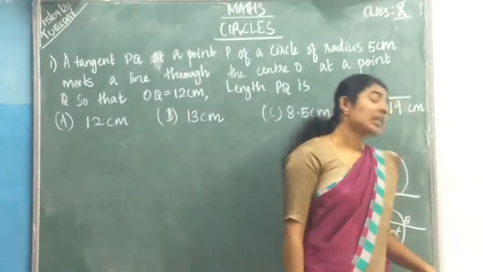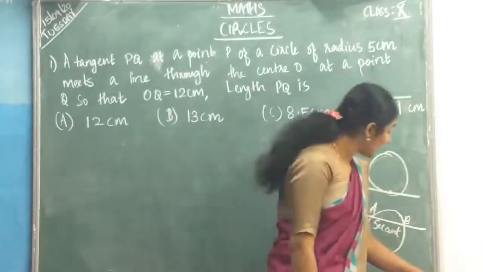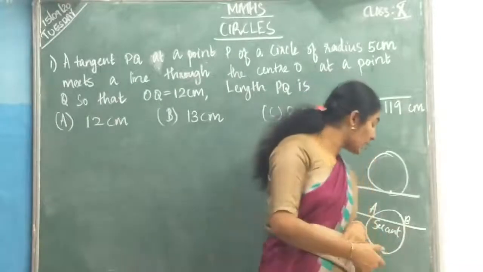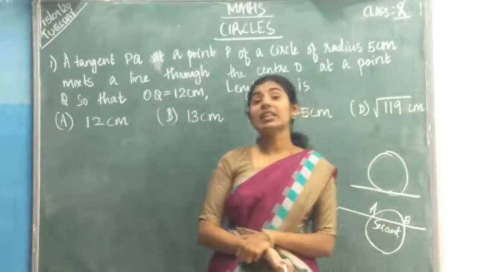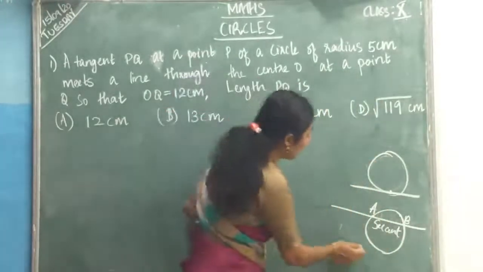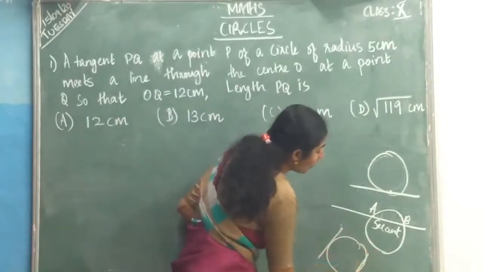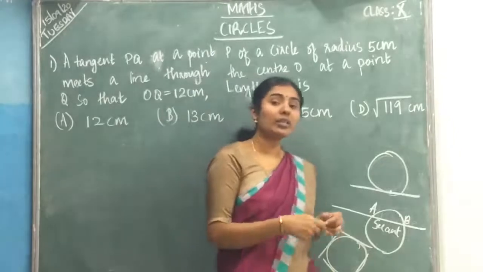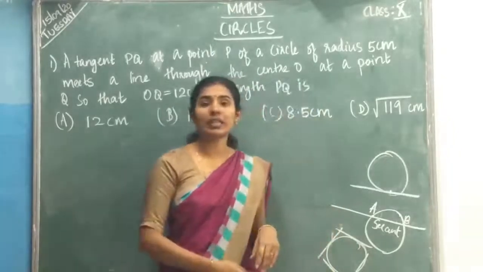Now third question. A circle can have dash parallel tangents at the most. A circle can have infinite number of parallel tangents. There will be infinite number of points, so from each point you can draw the tangent.